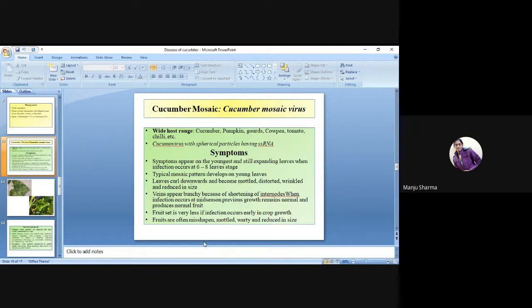Symptoms appear on the youngest and still expanding leaves when infection occurs at the 6 to 8 leaf stage.